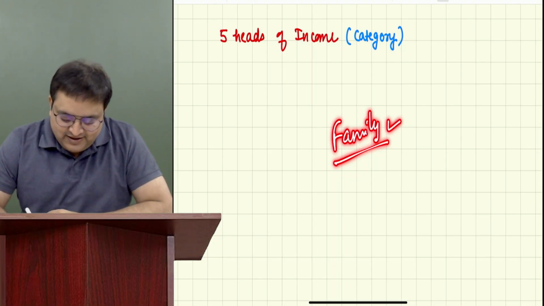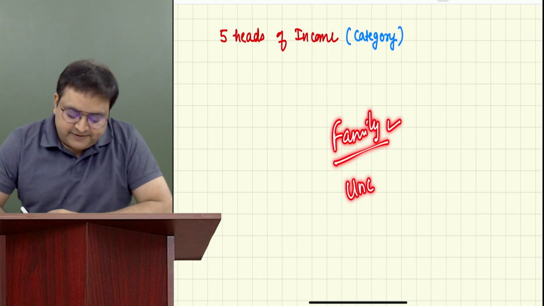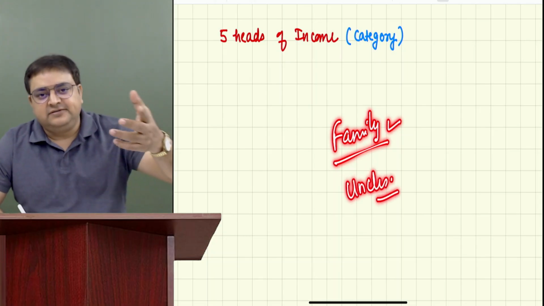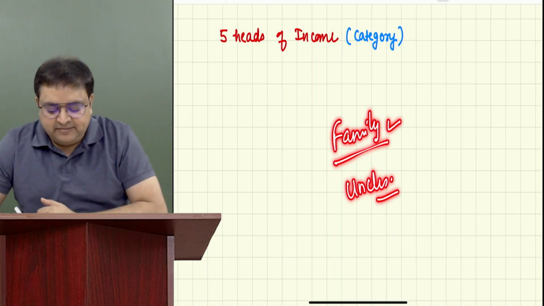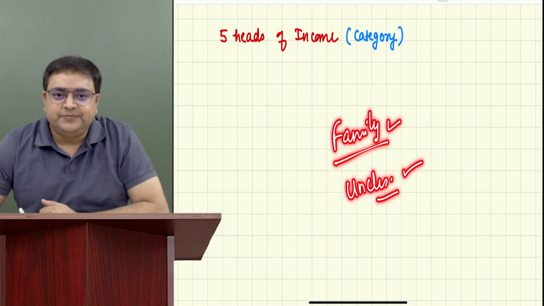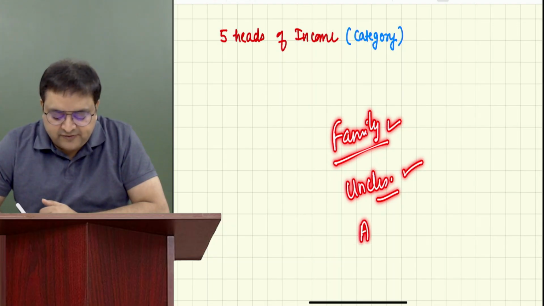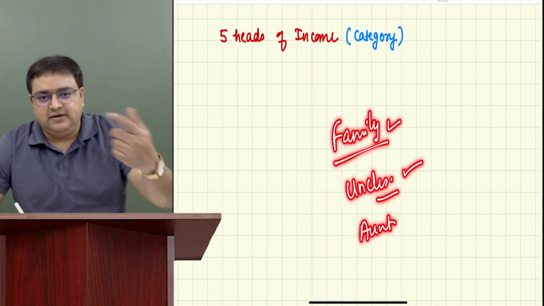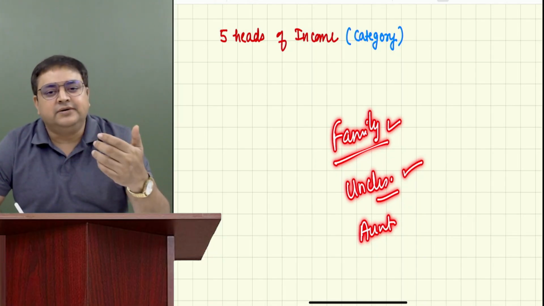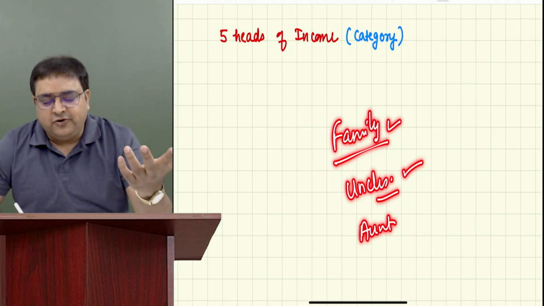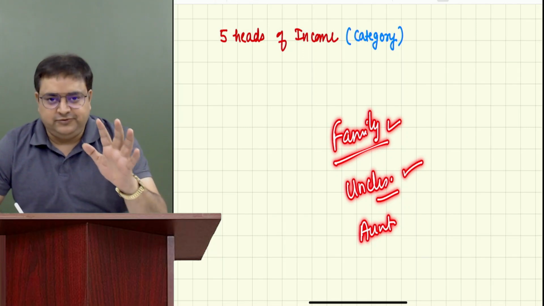Okay. In your uncle's family, your father's younger or elder brother, just imagine how the income is generated. Or in your aunt's family, keep on imagining. Aunts can be your father's sister, or your mother's sister also.